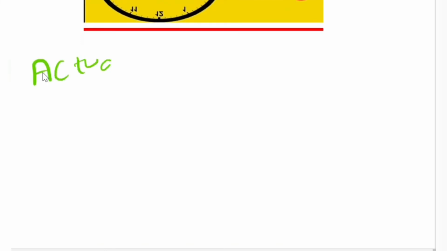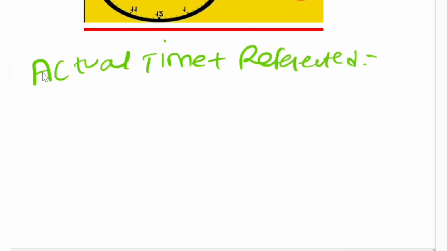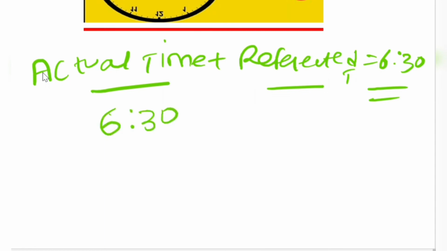Actual time plus reflected time is always 6:30 in water image. Okay, let's solve one example for you to get some clarity. They will be asking a question like, what is the water image when the time is 2:30? You can calculate easily, right? Just take that 6:30 and subtract 2:30 from it. So the answer is 4 o'clock.